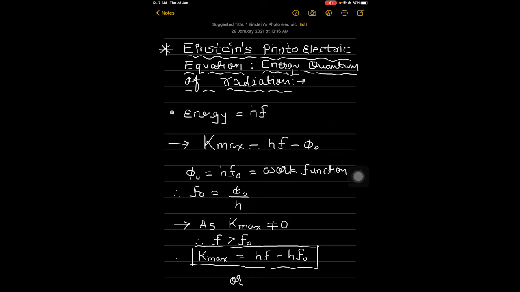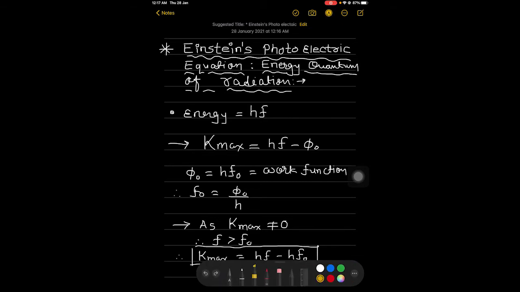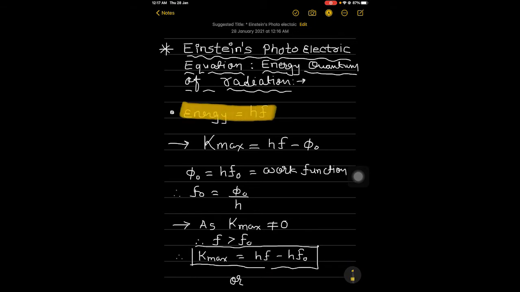Radiation energy is built up of discrete units, the so-called quanta of energy of radiation. Each quantum of radiation energy has energy hf. So here we can say that the energy is equal to hf, that is called the quanta of energy. Here h is called the Planck constant and f is the frequency of light.